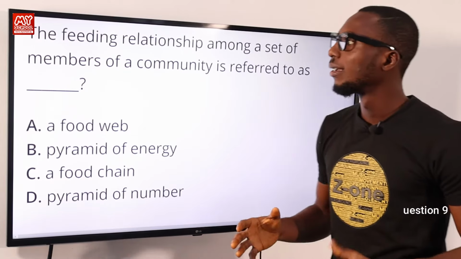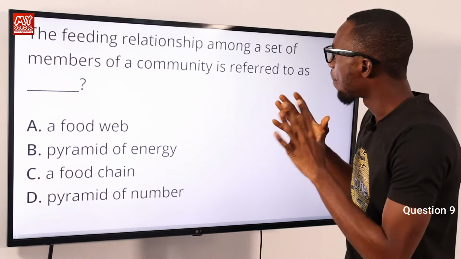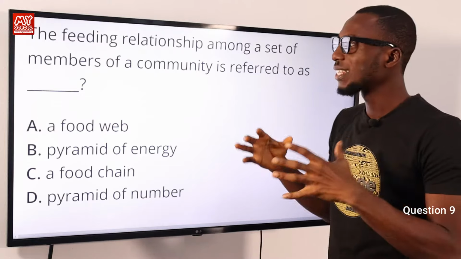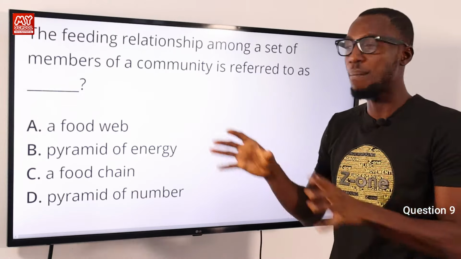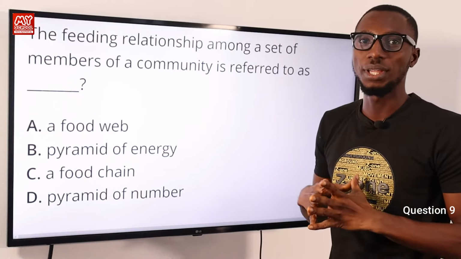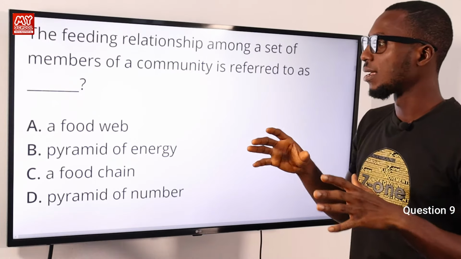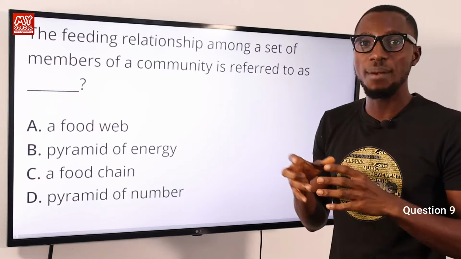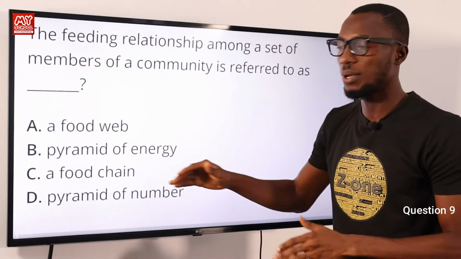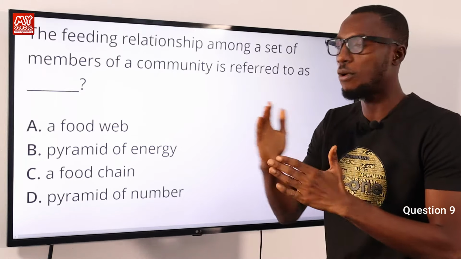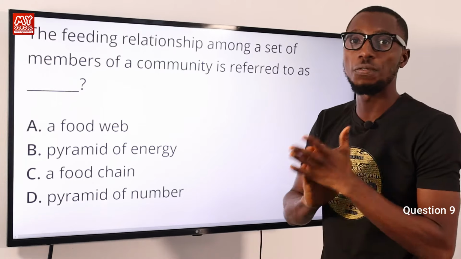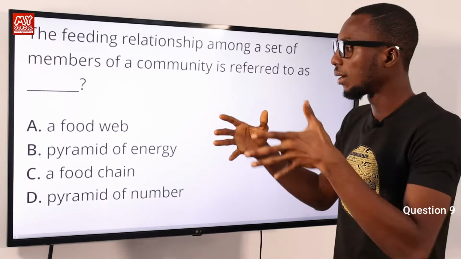Question 9. The feeding relationship among a set of members of a community is referred to as what? Among a set of members of a particular community. So looking at it, the most viable option here is a food chain. This is a very linear structure for transfer of energy, or for how food content is being moved from one organism to the other.